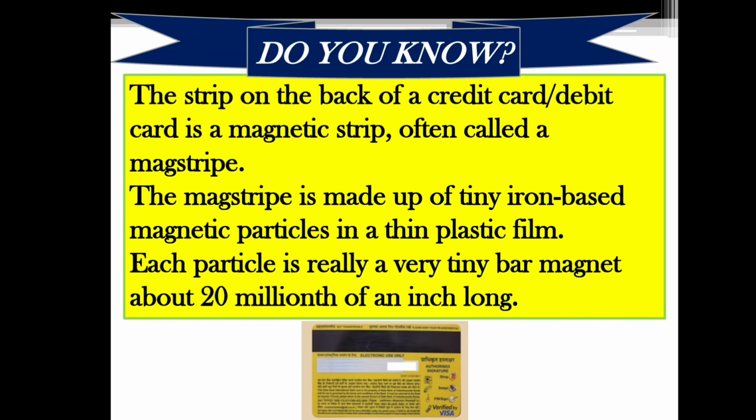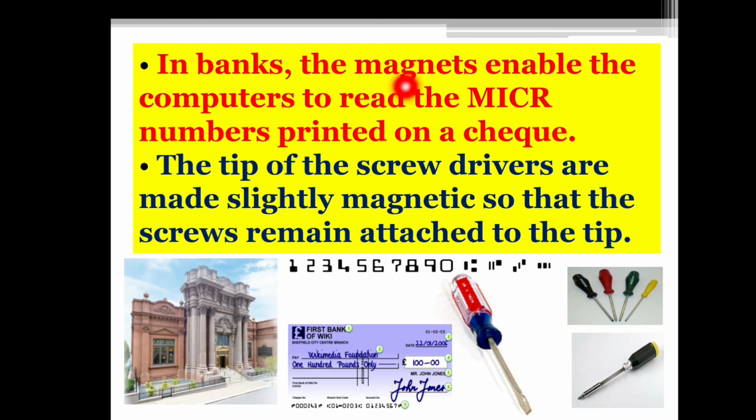Do you know the strip on the back of a credit card or debit card is a magnetic strip, often called magstripe. The magstripe is made up of tiny iron based magnetic particles in a thin plastic film. Each particle is really a very thin bar magnet, about 20 millionth of an inch long. In banks, the magnets enable the computers to read the MICR numbers printed on a check.